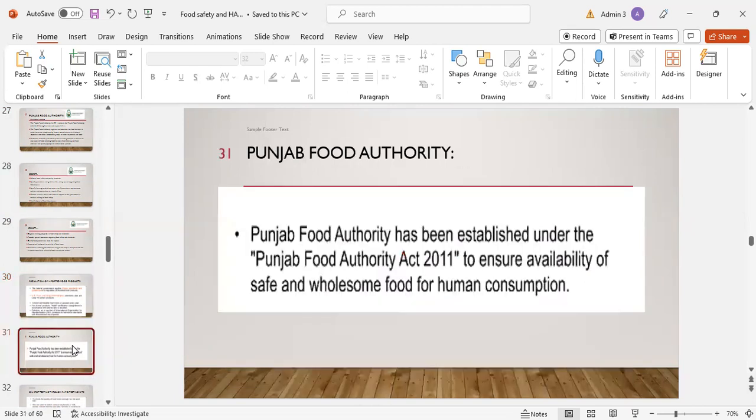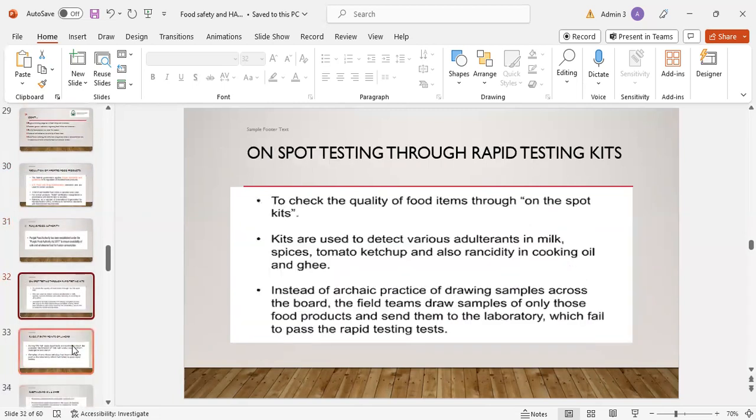And again, Punjab Food Authority has been established under the Punjab Food Authority Act 2011 to ensure the availability of safe and wholesome food for human consumption. And now the test for food safety. On-spot testing through rapid testing kits. To check the quality of food items through on-spot kits, the kits are used to detect various adulterants in milk, spices, and tomato ketchup, and also rancidity in cooking oil and ghee.